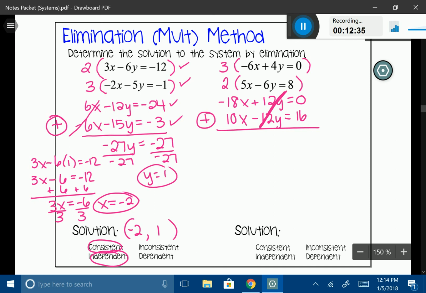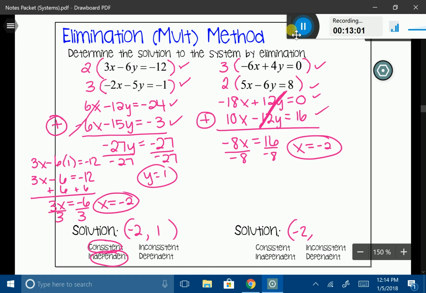All right, so if I work with my y's now, negative 18 plus 10, that's going to give me negative 8x. And 0 plus 16, that's going to give me positive 16. So I'm going to go ahead and finish that off. My x will give me negative 2. All right. Let's go find my y. I could put it into the first, second, third, or fourth. It doesn't matter. I think I'm going to stick with the second equation. I think that one looks nice.